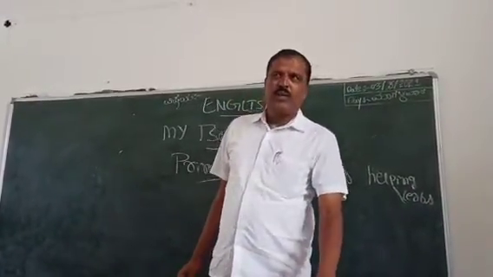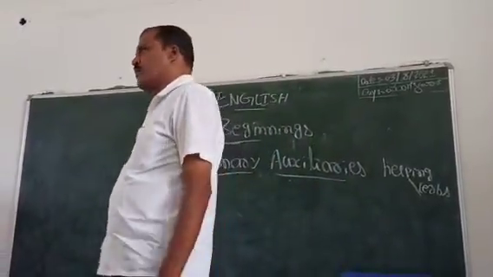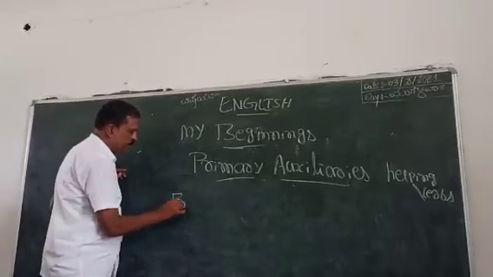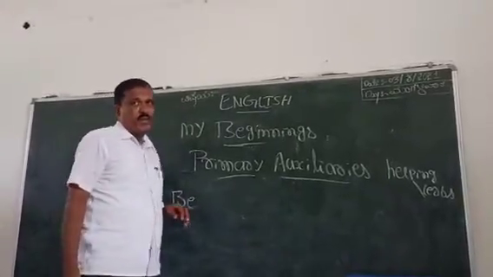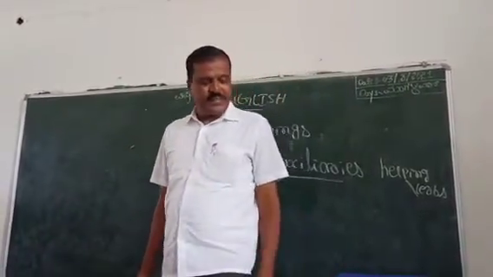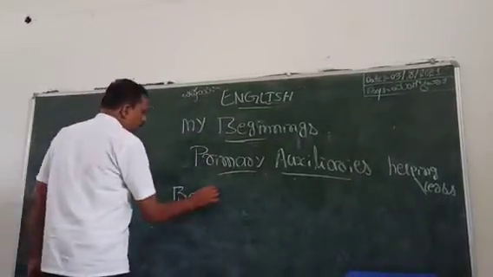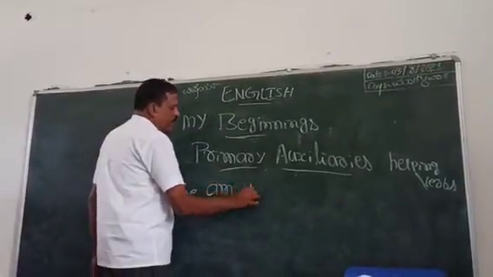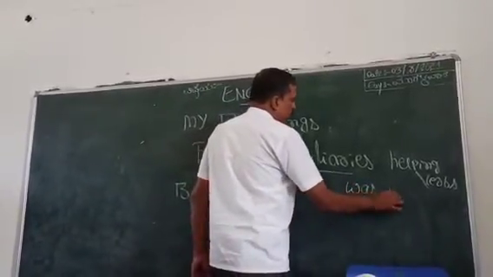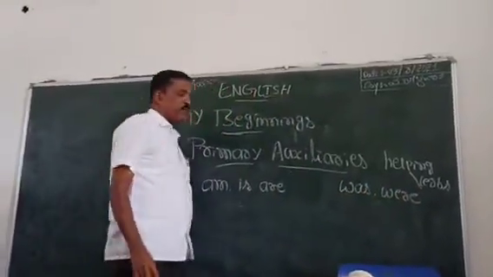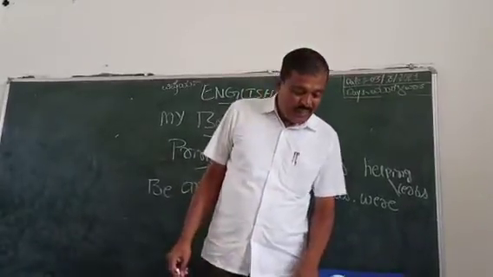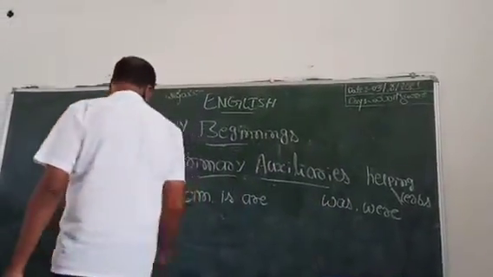Let's see positive and negative. First be. Here, you know the be forms. Be forms in present tense: am, is, are. In past tense, was, were. So here the negative forms.